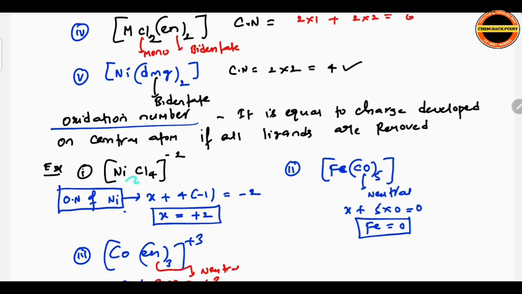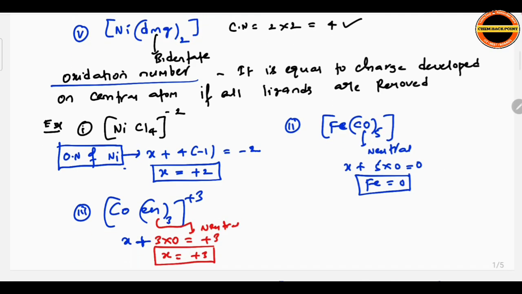NiCl4, how do we find it? Take nickel as X. X plus 4 into minus 1, total charge is equal to minus 2. X is equal to plus 2. We know carbon monoxide is neutral. So X plus 5 into 0 is 0, iron is equal to 0.